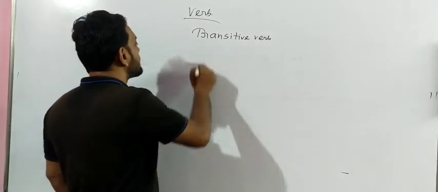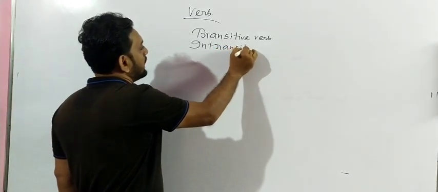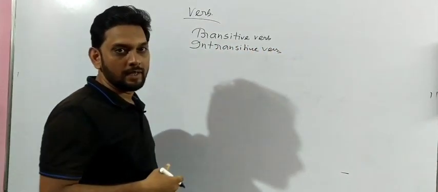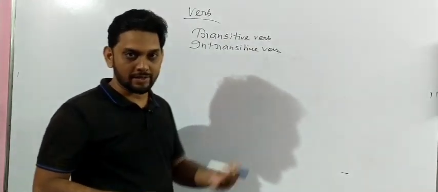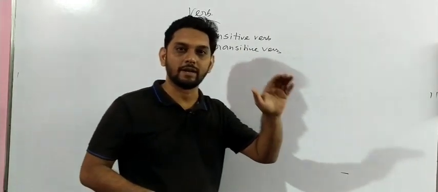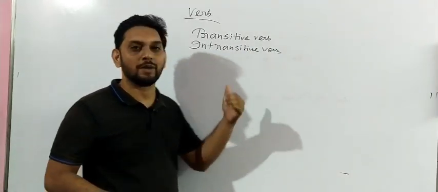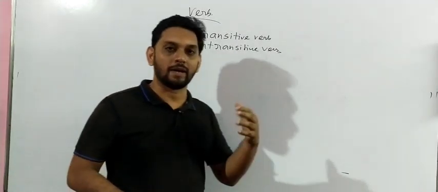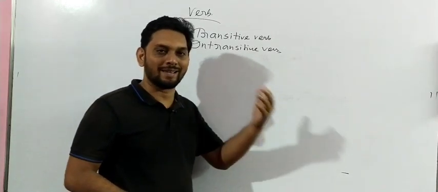And what is called intransitive verb? Intransitive verb is a verb which does not take any sort of object. It is called the intransitive verb. And linking verb is a verb which always takes a complement, and the complement will be either a noun or an adjective. Already I have defined it by giving many examples.